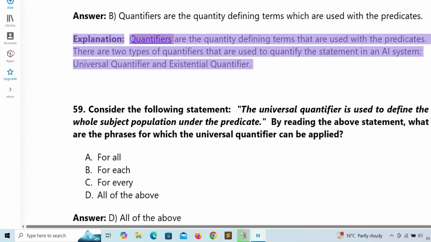Explanation: Quantifiers are the quantity-defining terms that are used with the predicates. There are two types of quantifiers that are used to quantify the statement in an AI system: universal quantifier and existential quantifier.